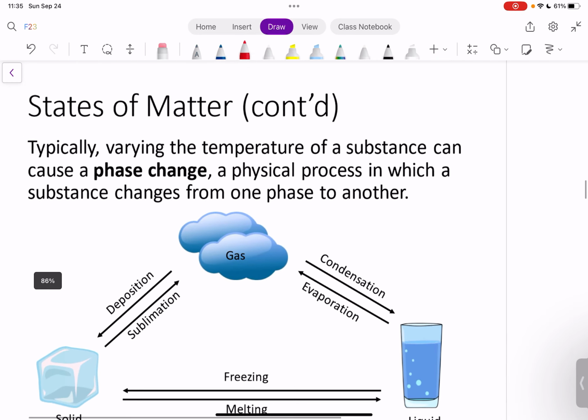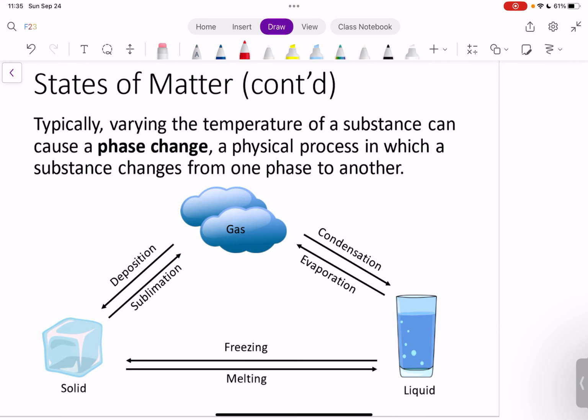All right, so let's continue talking about states of matter. Usually when we vary the temperature of any substance, that can cause a phase change. A phase change is a physical process where a substance goes from one phase to another. Let's think about water, because it's one of the common substances that we know about. Usually we find water in the liquid state because it's a liquid at room temperature.